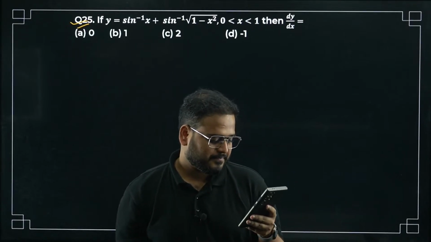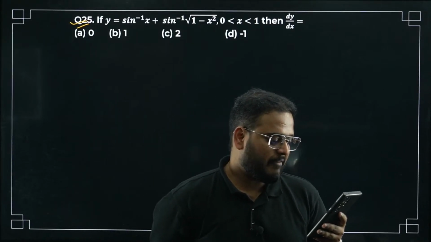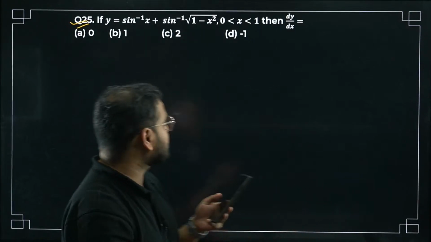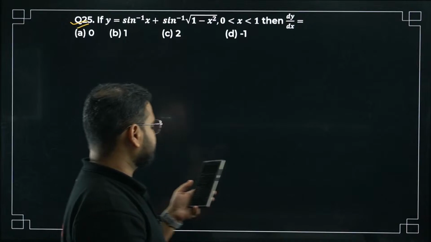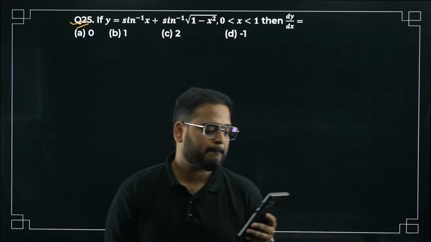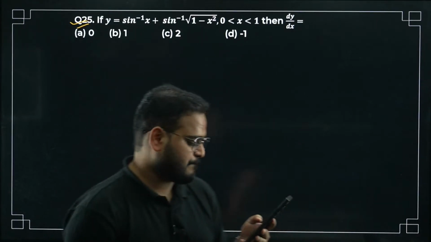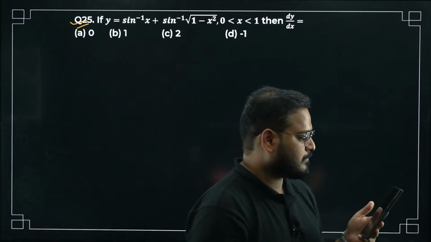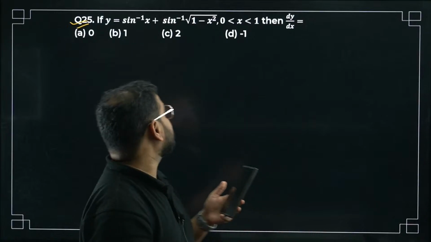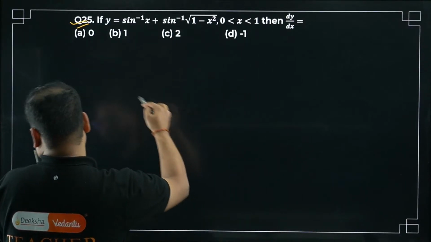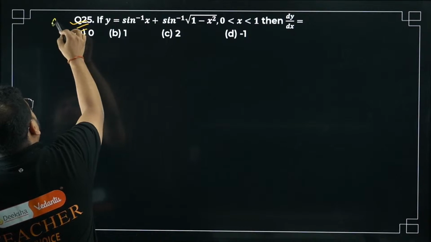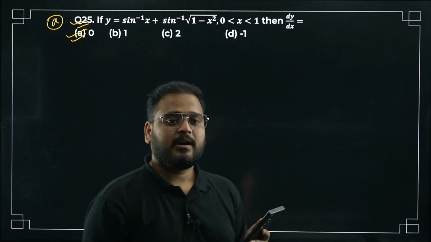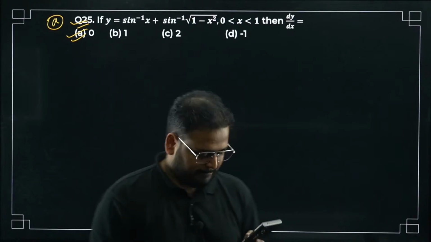Okay, I'm going to give you a couple of minutes to solve this question. Let's see what is your answer. 25th question. Fifth is A, correct. Good, Variza. Answer is A only. Others, are you getting the same answer, A only?